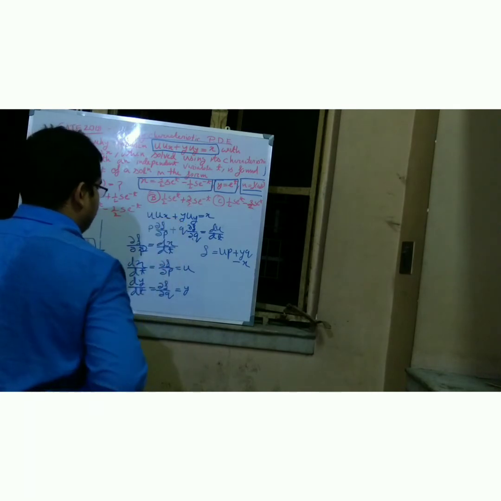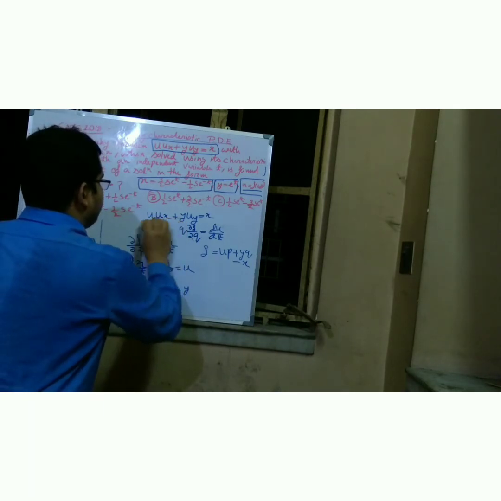And this portion del f by del q is equal to 1.